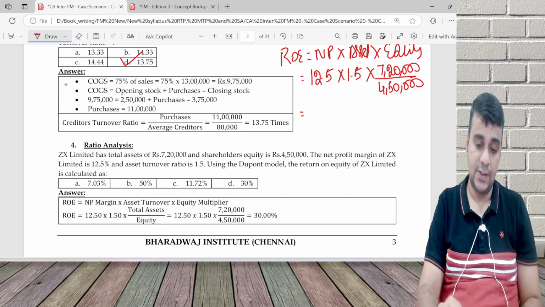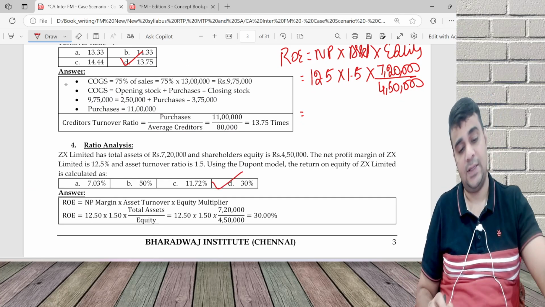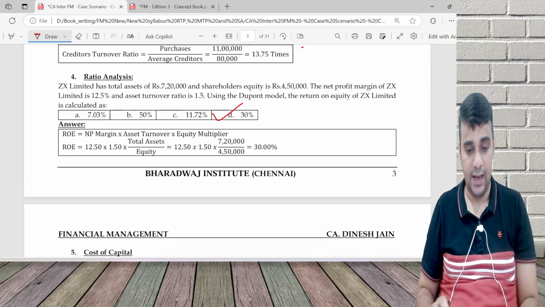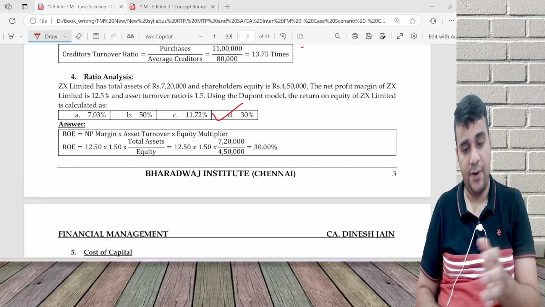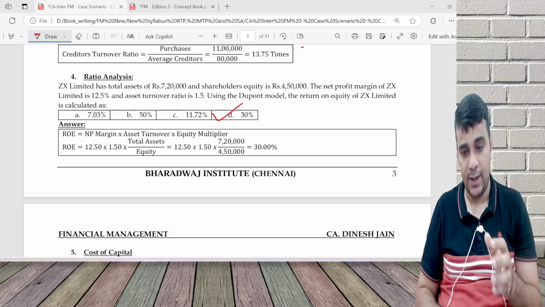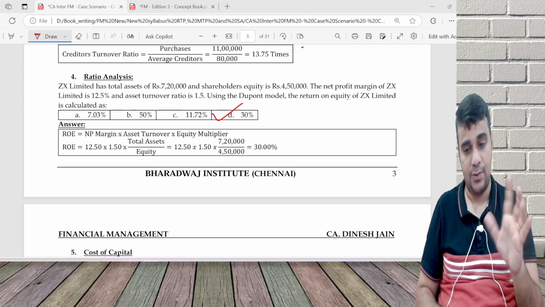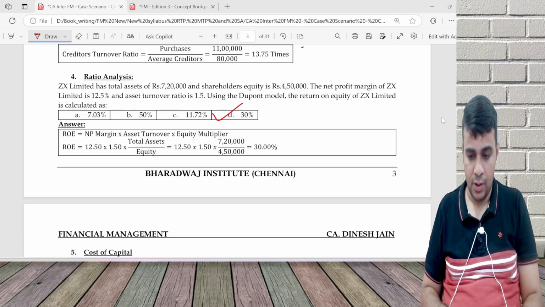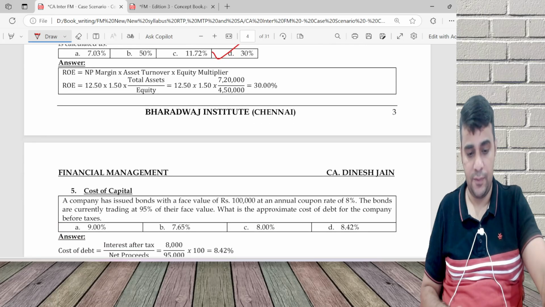This takes care of, I think, ratio analysis questions. We have covered ratio analysis questions till this. Different chapters I have segregated chapter wise, and in the end, multiple chapters together come in one place. Okay, now I move to question 5.